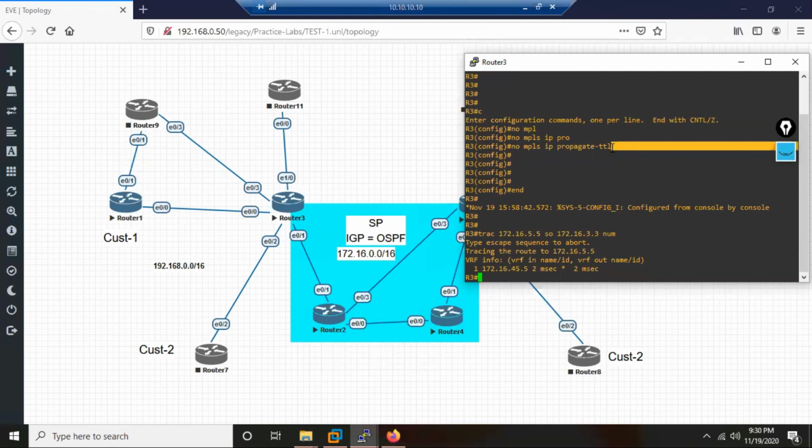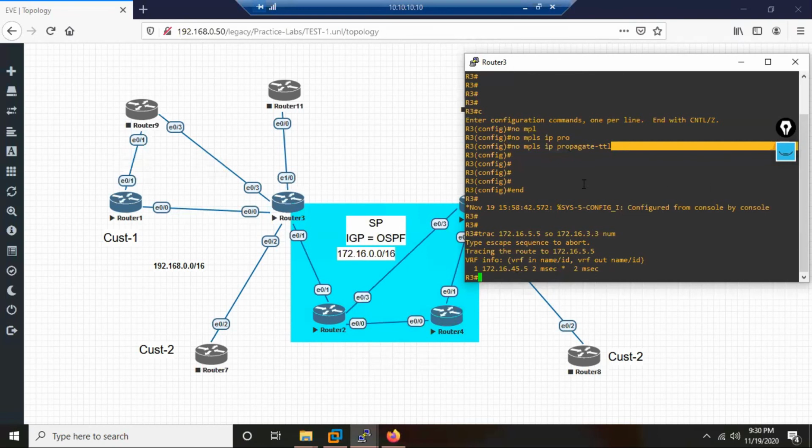What will be the expectation of service providers? The service provider expectation is that if customers do the trace, their trace should not open up the service provider cloud. They should not see the real picture of the service provider cloud. But if service providers do their own trace, they should get the real picture of their cloud, because that is their own network. For troubleshooting, you need to have a real picture.